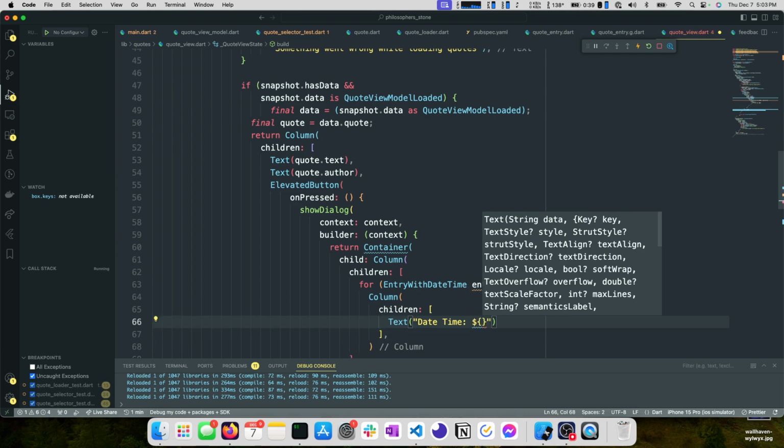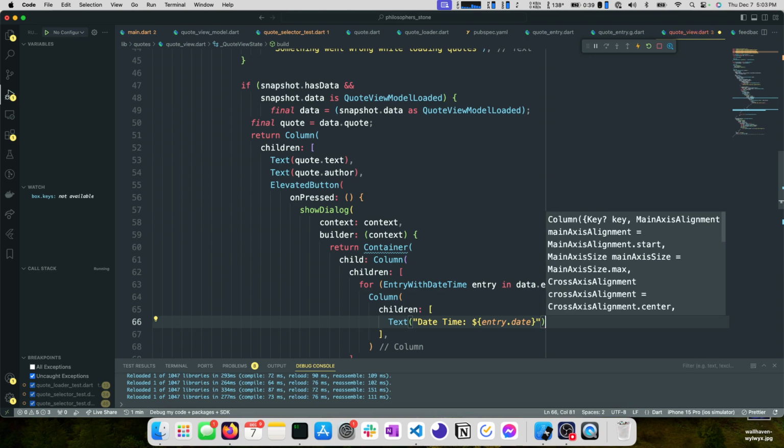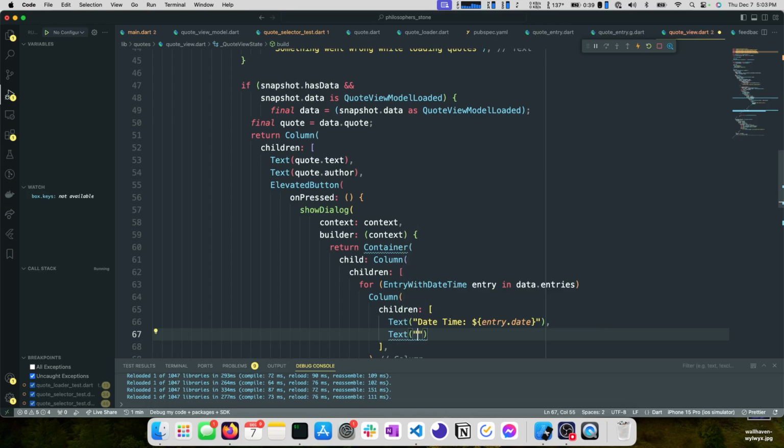And this will be entry.date. We'll have to clean that up, I'm sure, but we can get to that in a minute. And then this will be, actually, we probably can just put the entry.text.